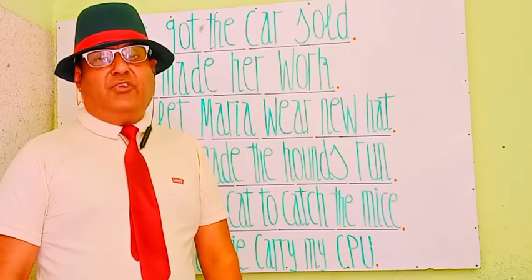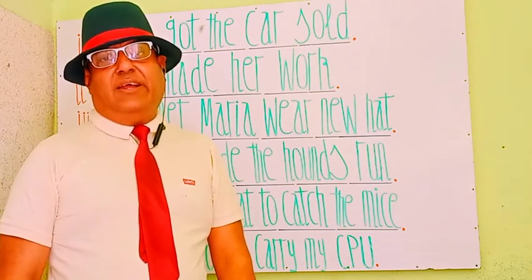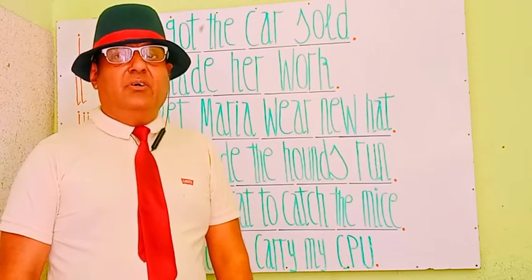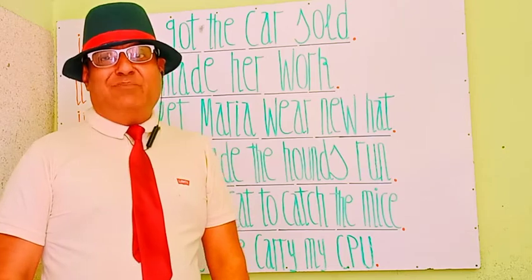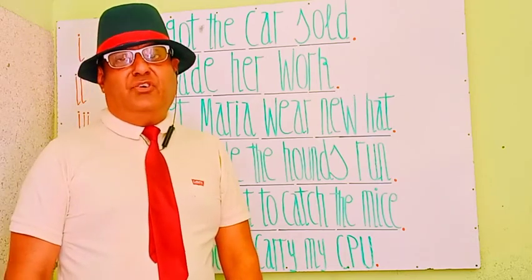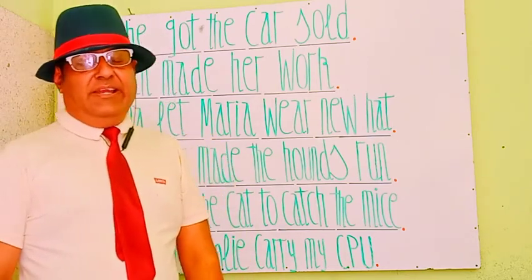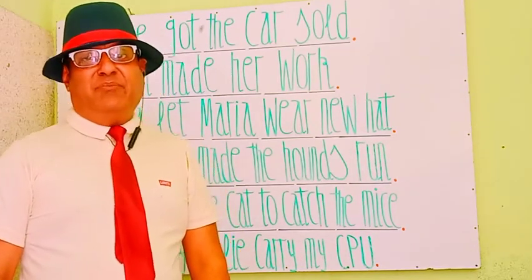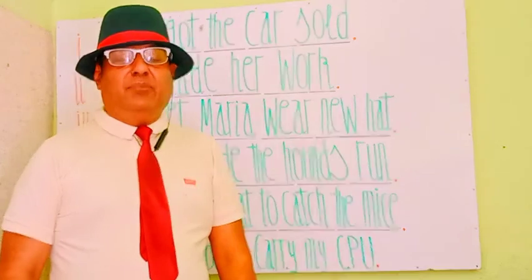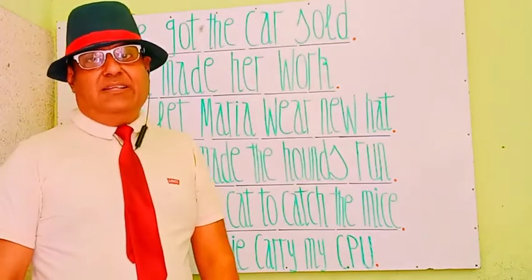She got the car sold. उसने कार को फरोख्त करा दिया. She got the car sold by some broker. We can add "by" and "broker". So, she got the car sold by some broker. उसने किसी broker से कार को फरोख्त करा दिया.